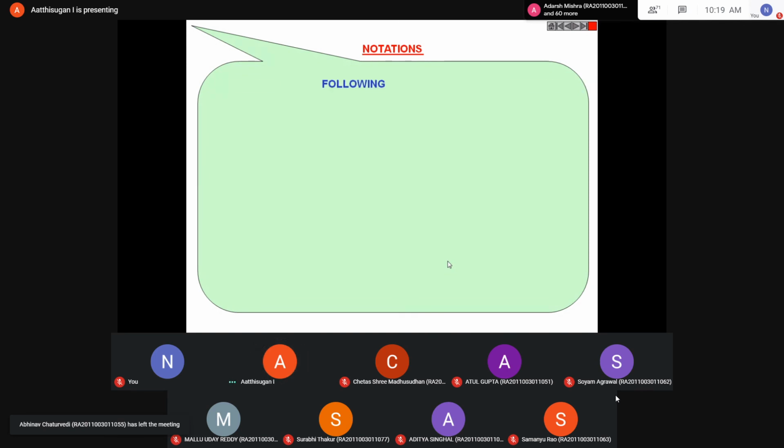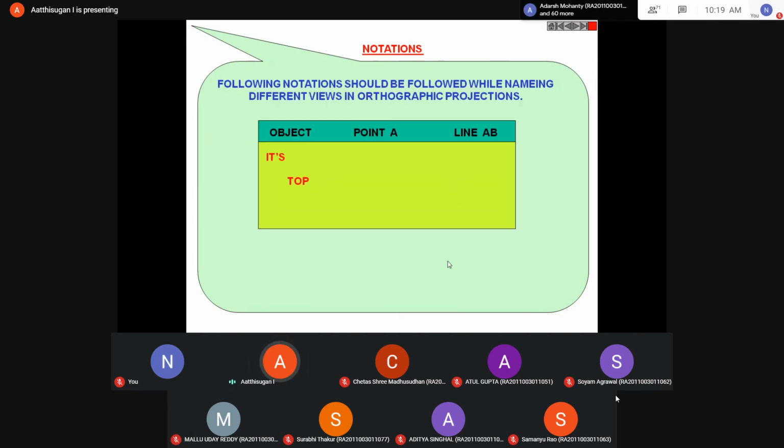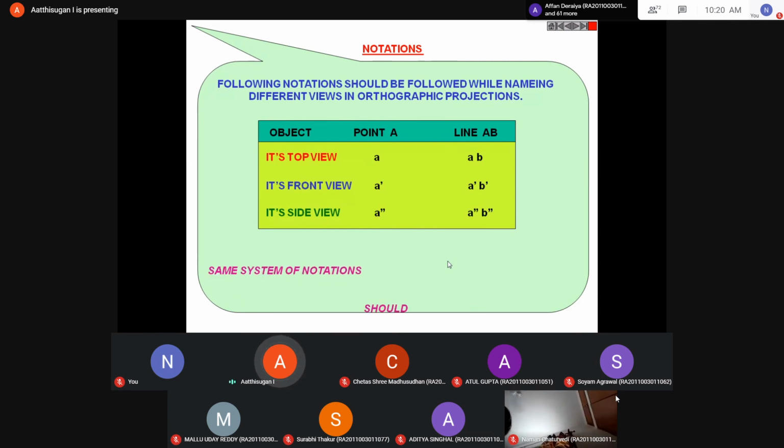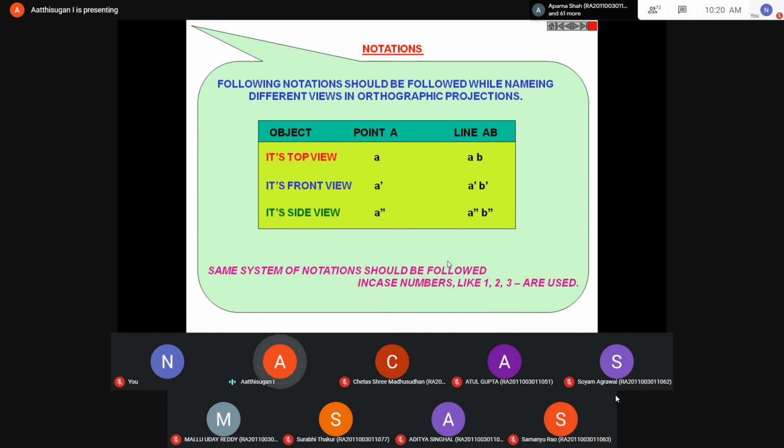Suppose the object is a point, the top view you can notate as small letter a. Where a line has two ends, A and B, you can notate the top view as ab. Similarly, the front view you can notate as a dash, and for a line, a dash and b dash. The side view is a double dash, a double dash and b double dash. Remember, based on the notation you can easily identify whether it is a front view or a top view. Front view is a dash, a dash, b dash for a line. Top view is all small letters. Side view is double dash.